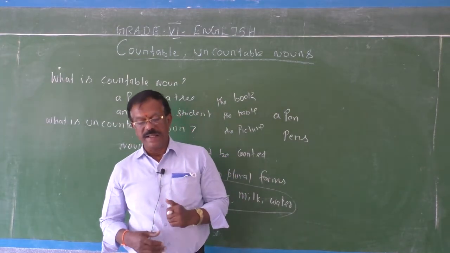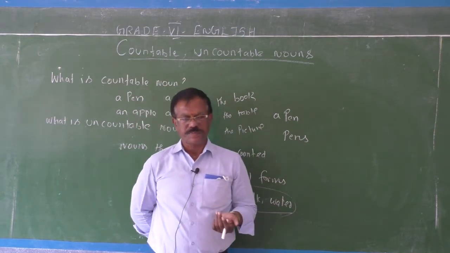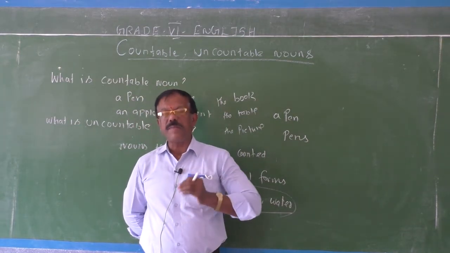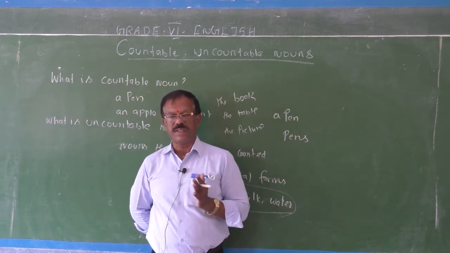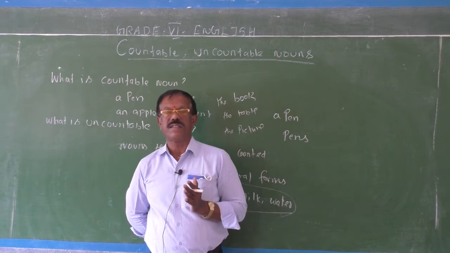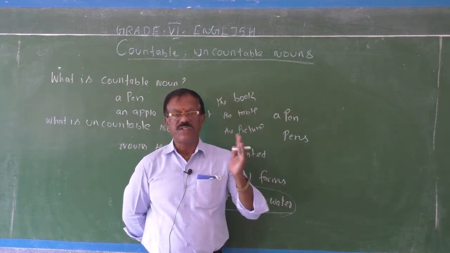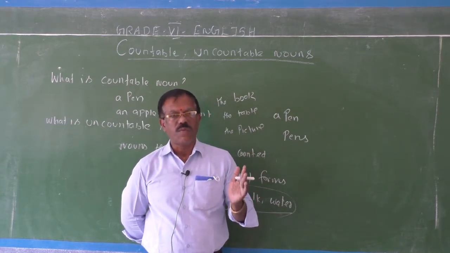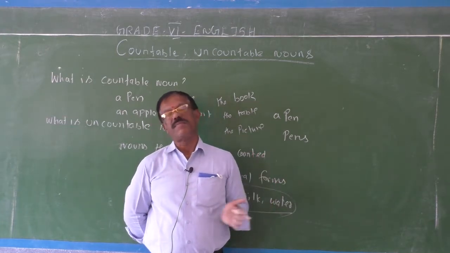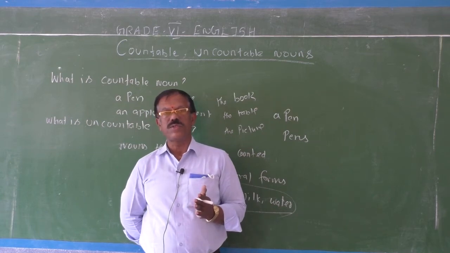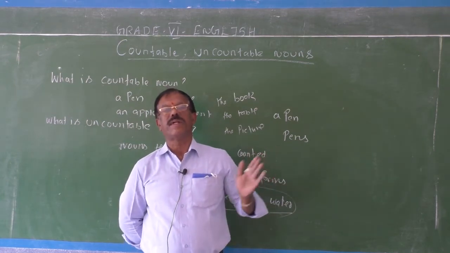Okay, fine. And next I am going to explain to you the determiners and the articles, where we can use them. There are some articles, there are some determiners which can be used only before countable nouns.